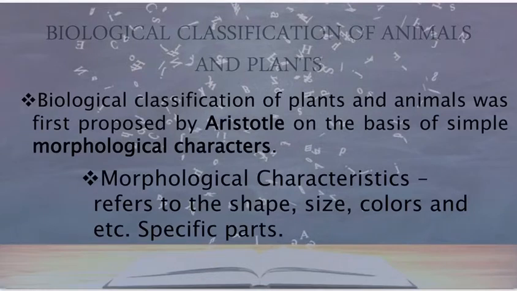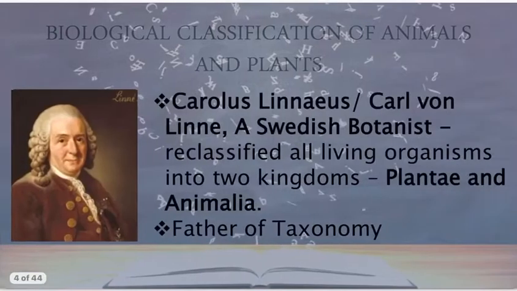But still something is missing. So we are thankful to Dr. R.H. Whittaker, who in 1969 divided all the organisms into five kingdoms, namely Monera, Protista, Plantae, Fungi and Animalia. Carl Linnaeus, as we said just now, classified all living organisms into two kingdoms, so it is a two kingdom classification.